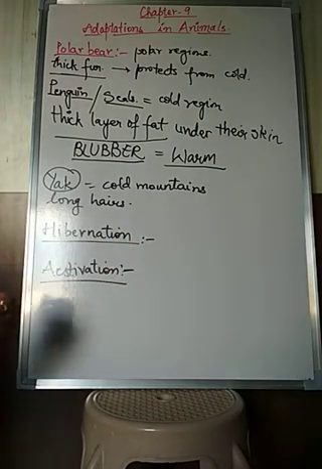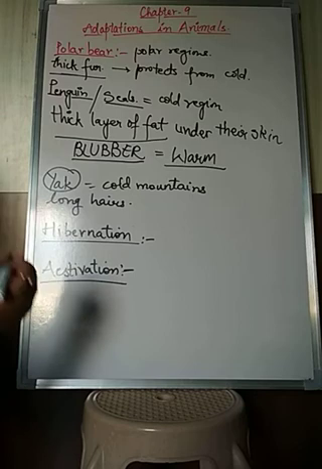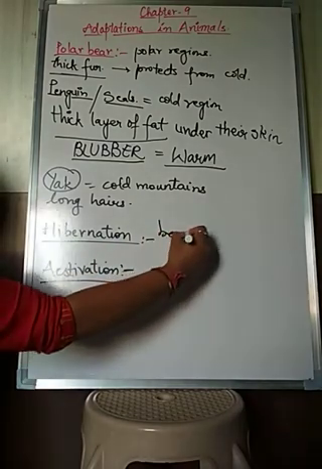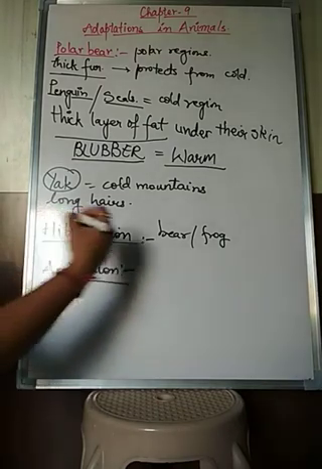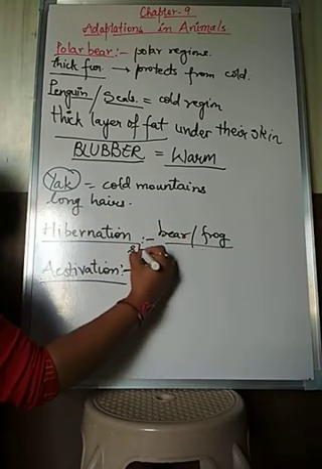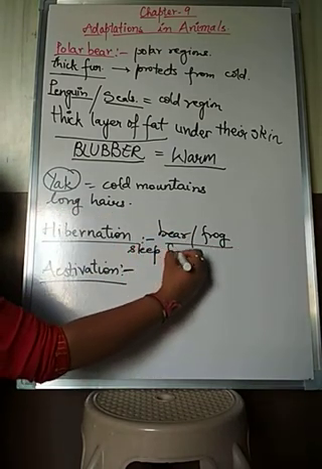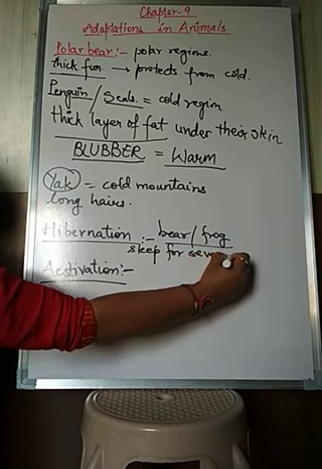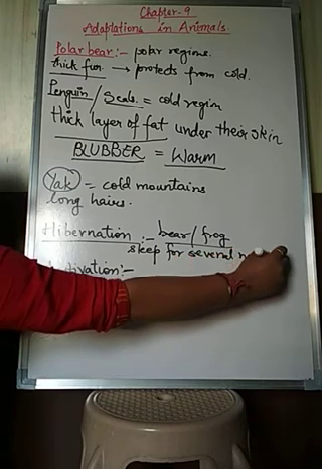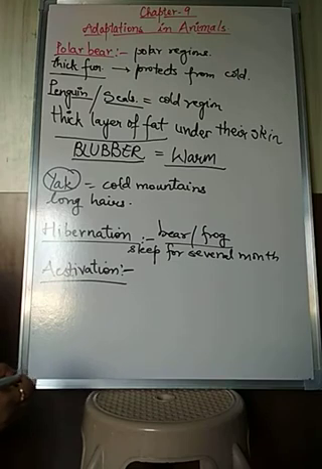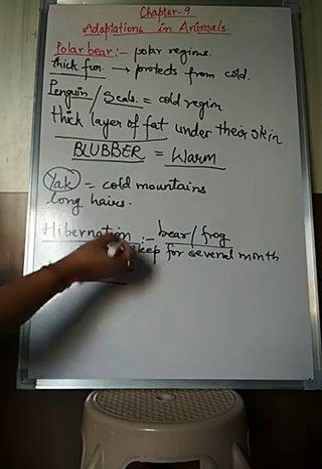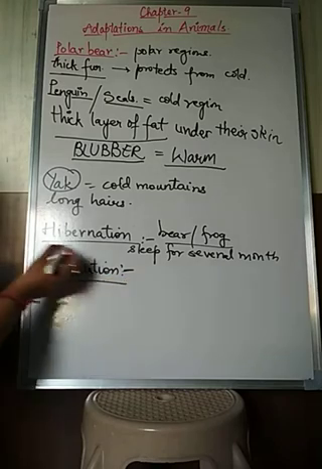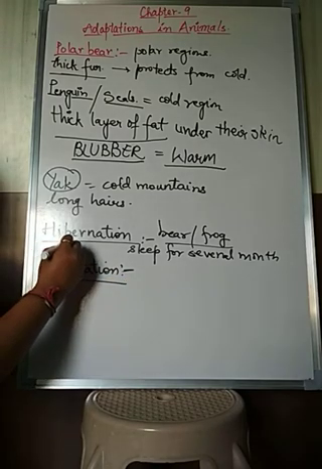Some animals like bear or frog go to sleep for several months. Why do they go to sleep for several months? To protect themselves from cold.